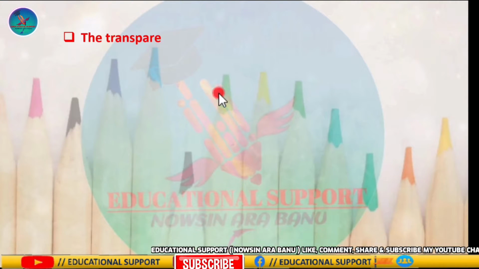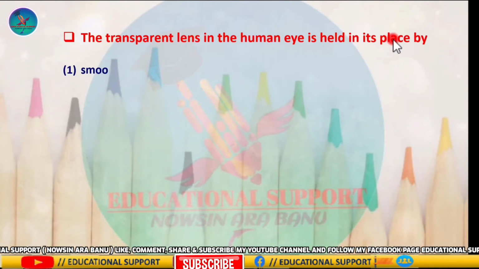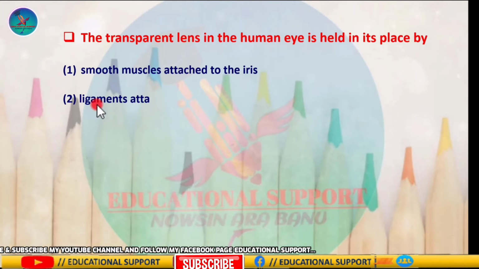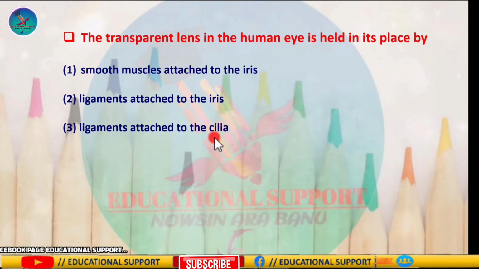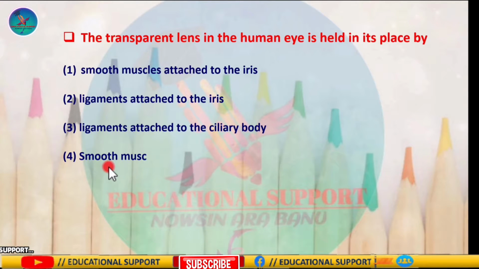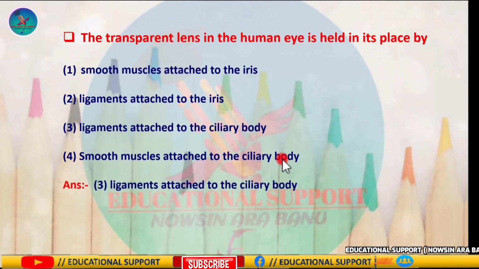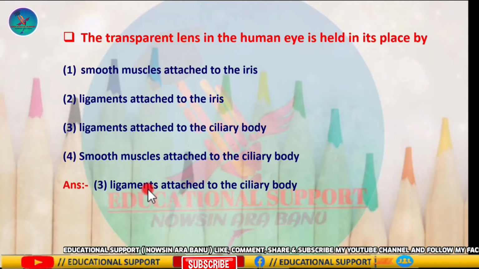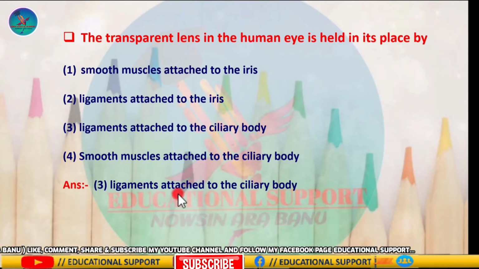Next question is, the transparent lens in the human eye is held in its place by, and the options are smooth muscle attached to the iris, ligaments attached to the iris, ligaments attached to the ciliary body, and the last one is smooth muscles attached to the ciliary body. Correct answer is ligaments attached to the ciliary body, because the lens in the human eye is held in its place by suspensory ligaments which are attached to the ciliary body.